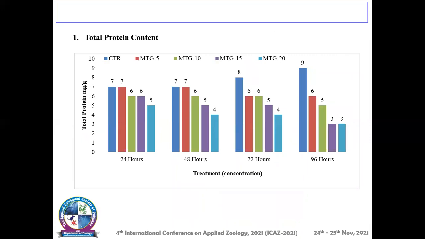Graphical representation. First of all, total protein content. Here you can see that the total protein content increased considerably in the control group, while the value of total protein content was significantly decreased in the malathion-treated group from 24 to 96 hours with increase in concentration and time of exposure.